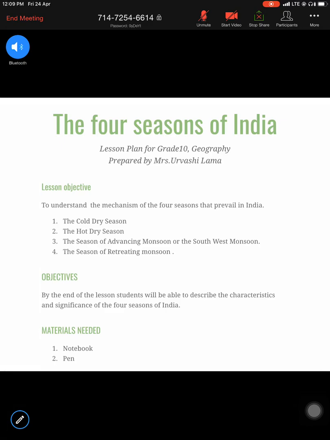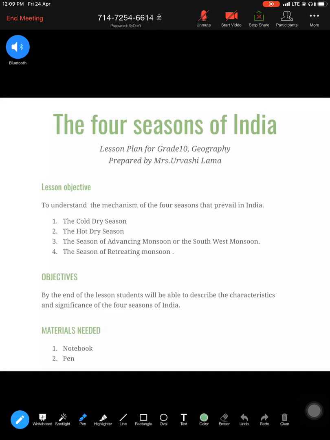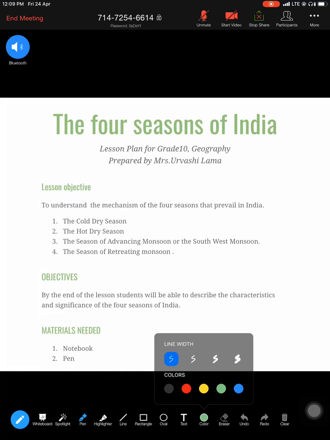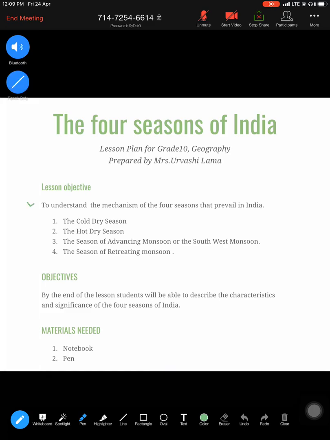So the first objective for you to remember is that the goal for today's lesson is to understand the mechanism. We're going to learn about the working of the four seasons that prevail in our country. The four seasons being the cold dry season, which is the winter, the hot dry season or the summer season, the season of advancing or the arrival of monsoon, and the season of retreating monsoon.